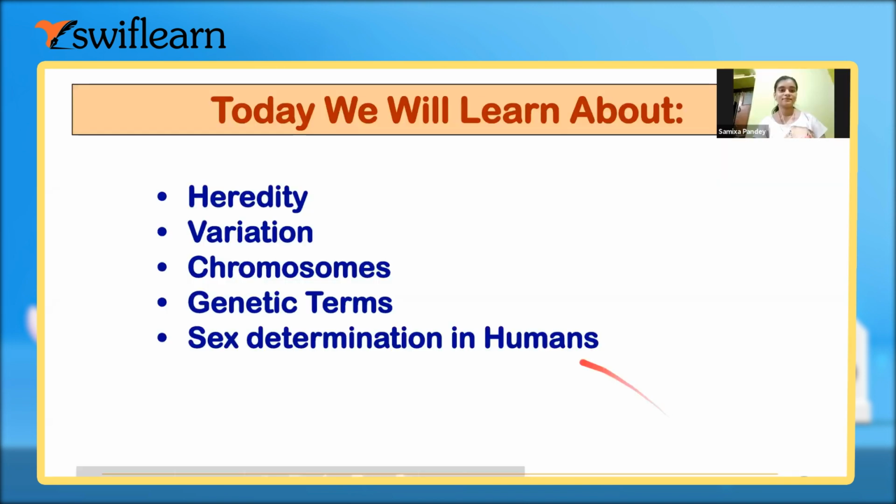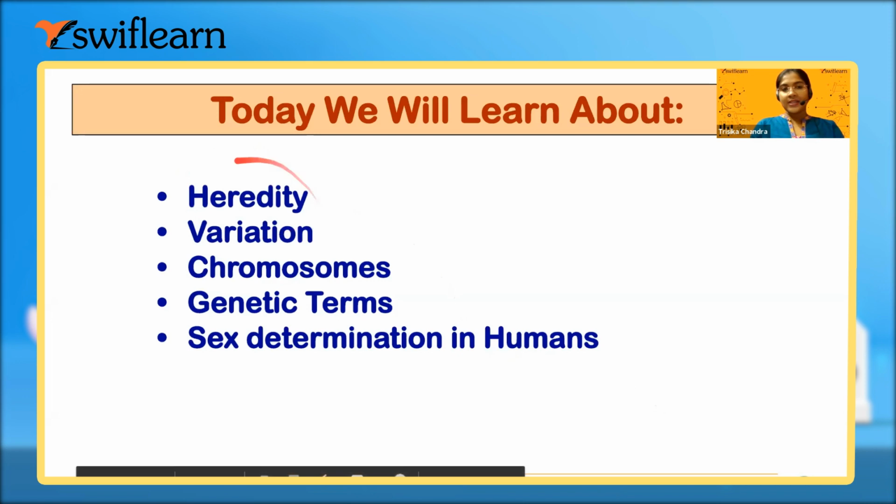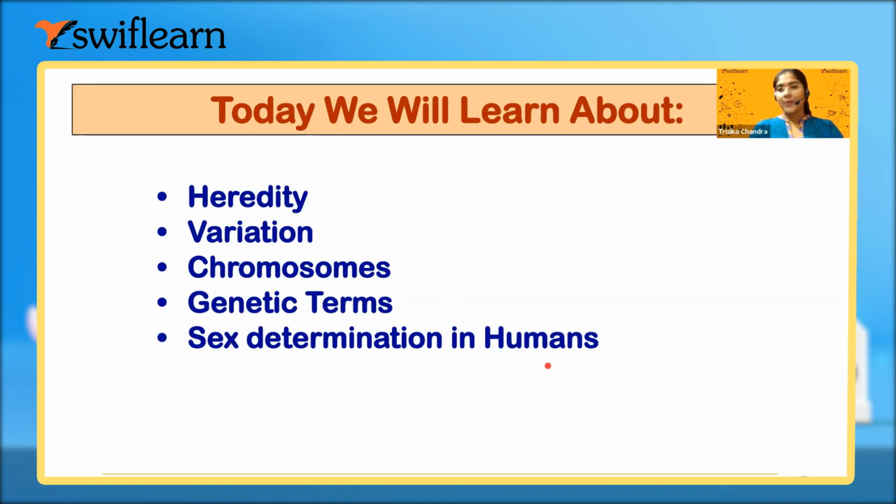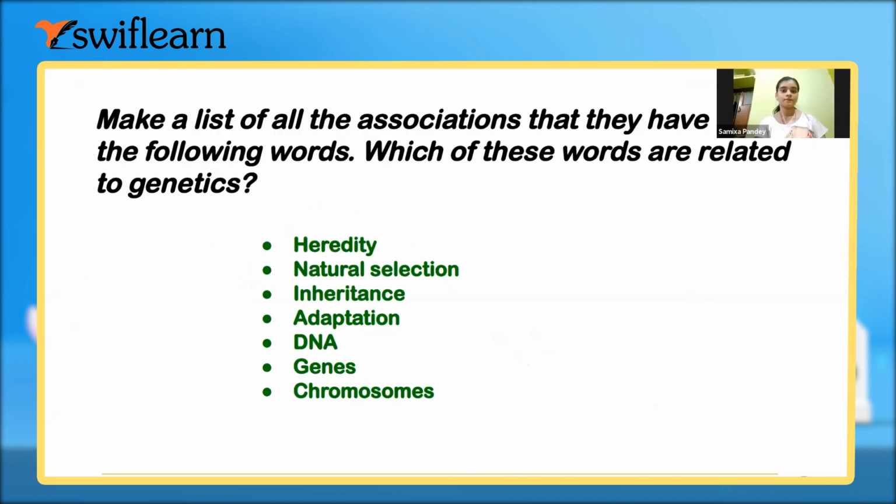Anyway, today we will learn about heredity, variation, chromosomes, the various terms related to genetics, and sex determination in human beings. We are not going into the different types of monohybrid and dihybrid crosses today. We will just study the various words, their importance and their definitions. Okay. Yes, ma'am.